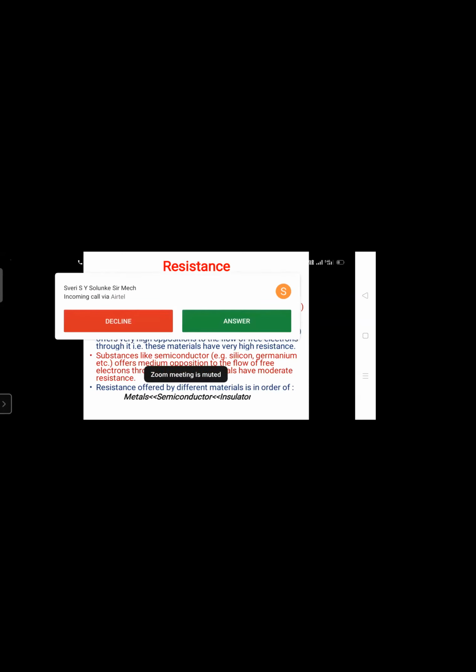Metals have very less resistance, so they will allow the current to flow. Semiconductors have medium resistance; it will not stop the current, it will not flow completely, only some part of the current it is going to allow. Insulators have very high resistance, so they will not allow the current to flow through at all. Is it clear?